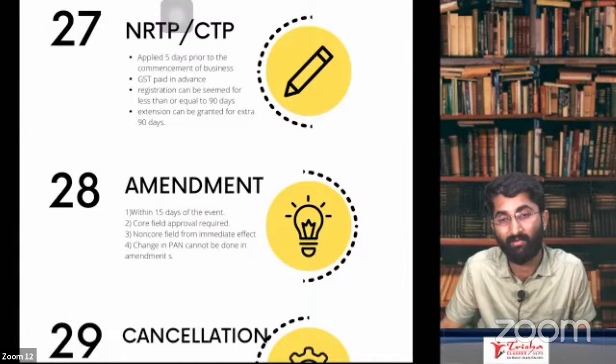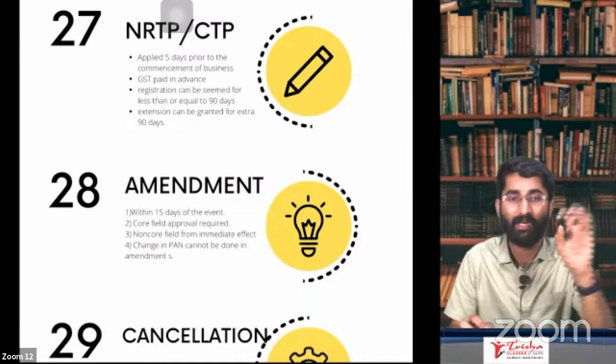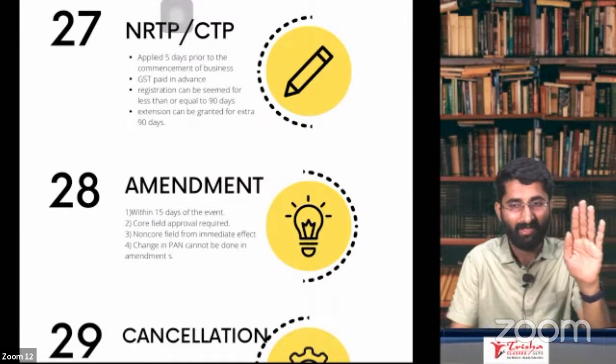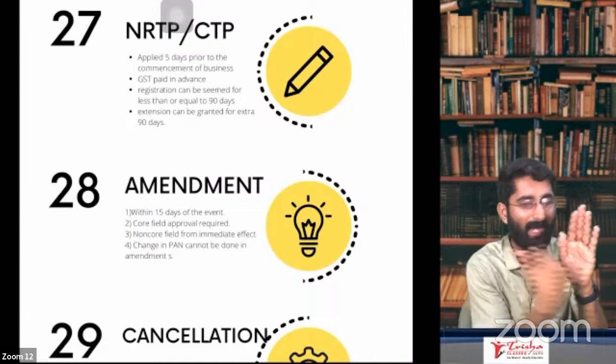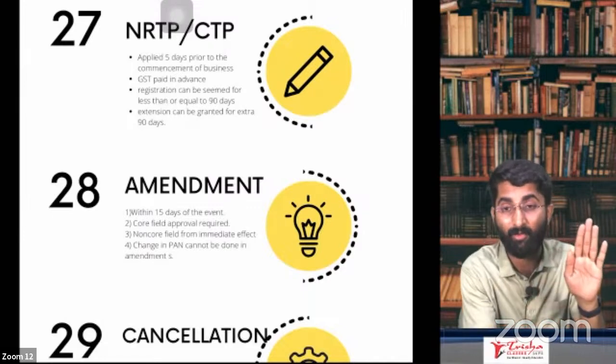Within 15 days of the changes which have happened, you have to take the amendments. There are 2 fields now. One is core field amendment. That means you are changing the name of the business or the partners in the business. These are the core fields. So if you are changing that, you have to take the approval of the PO.